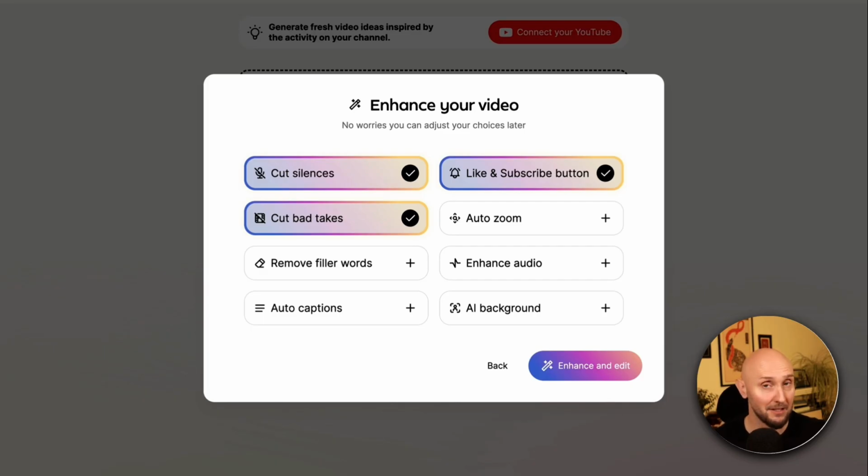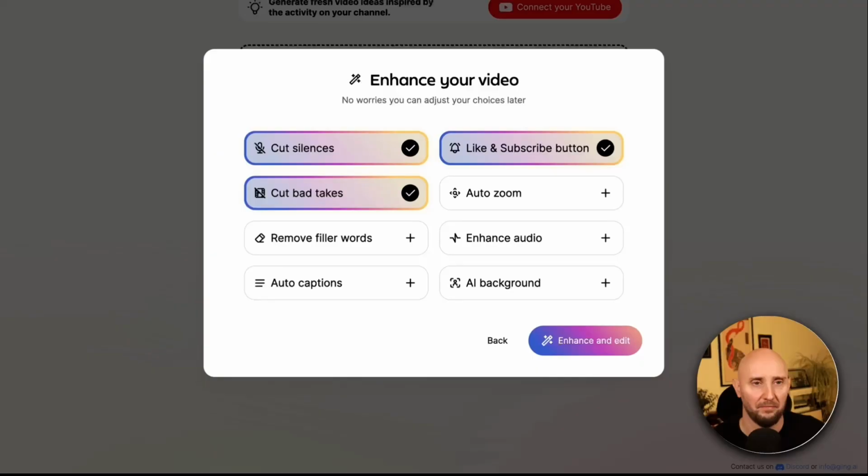So now, here is the video before the edits. This is a demo video showing you an example of editing your video using Gling AI.